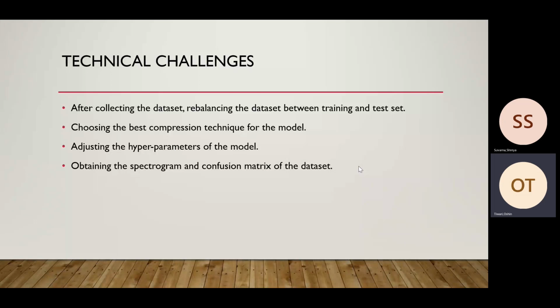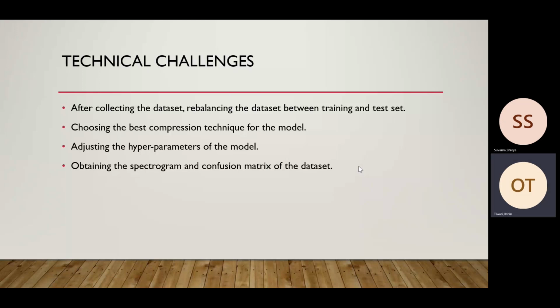Fourth is obtaining the spectrogram and the confusion matrix of the dataset. That is, the method for obtaining the spectrogram, that is the plot of the features of the audio signals, and the confusion matrix that is obtained on the validation dataset of an ML model. So the task of obtaining that was a challenge.